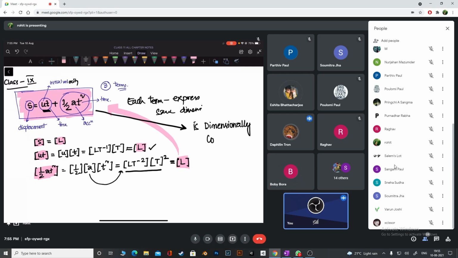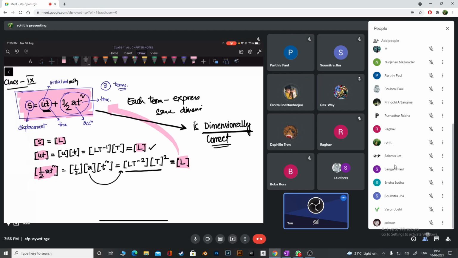How correct can we call it? We can call it dimensionally correct. Is it fully correct? We do not know, we cannot say that, but at least I can say it is dimensionally okay. Dimensionally I can say every term looks okay.